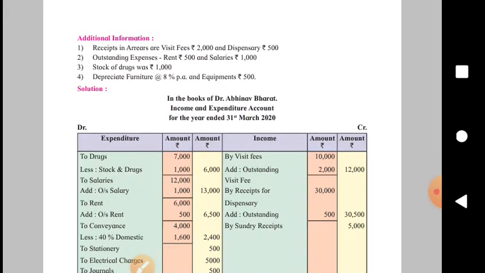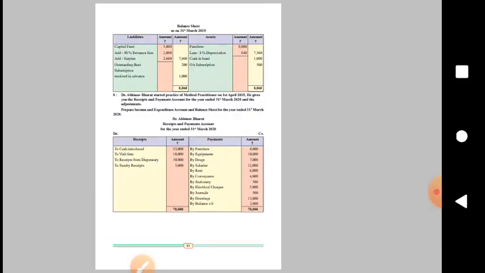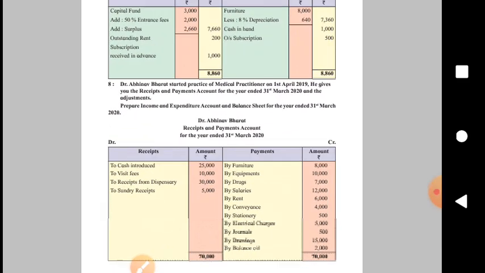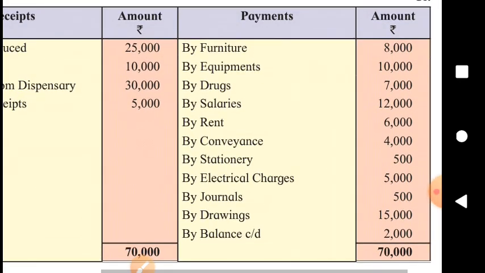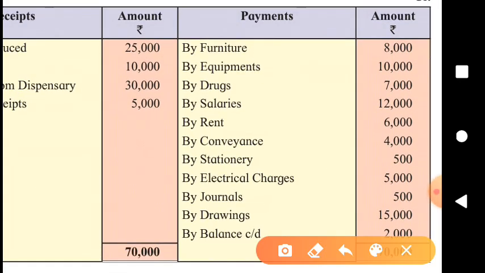The meaning is that, try to understand, payment side says, what is the amount spent on drugs this year? What is that? 7,000. This year we purchased drugs of rupees 7,000.